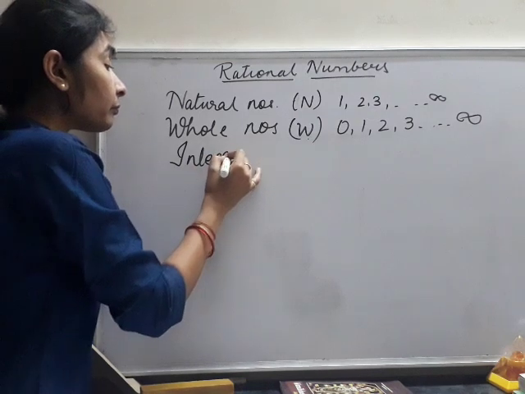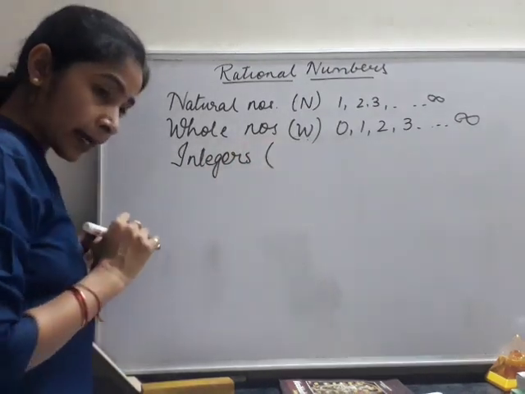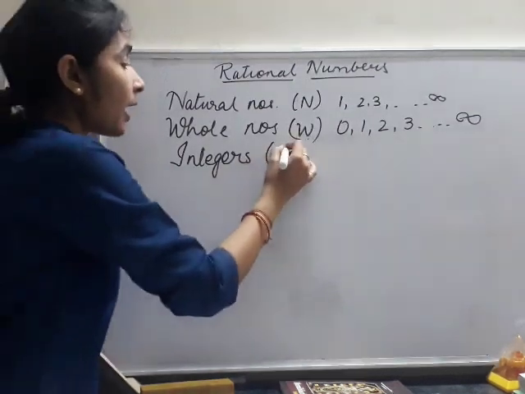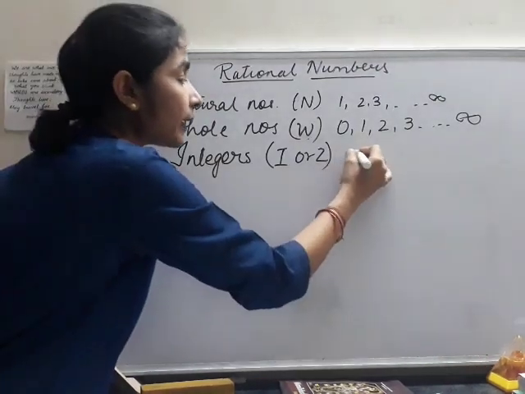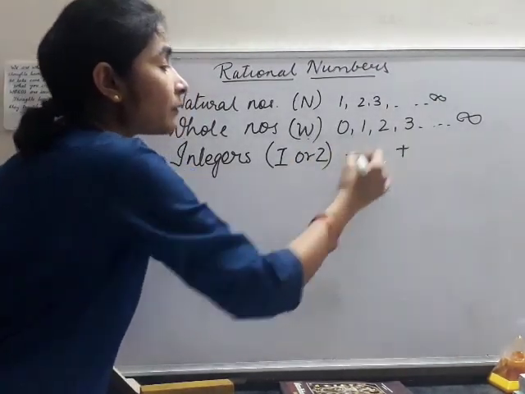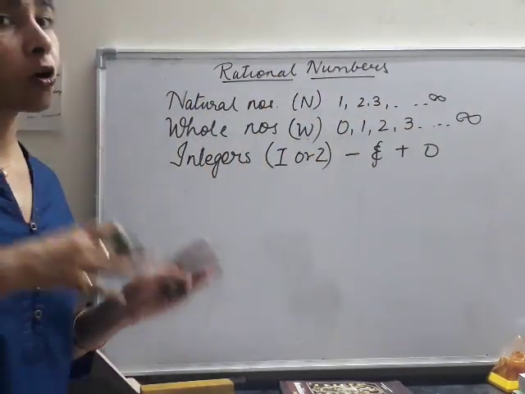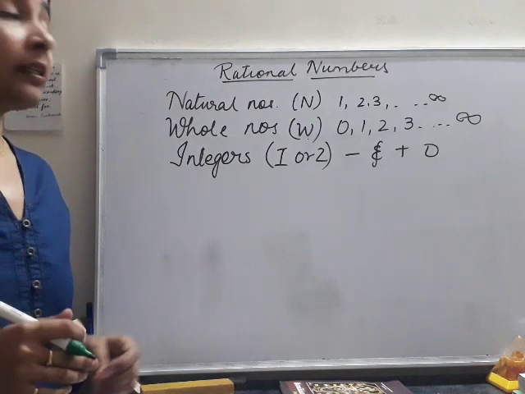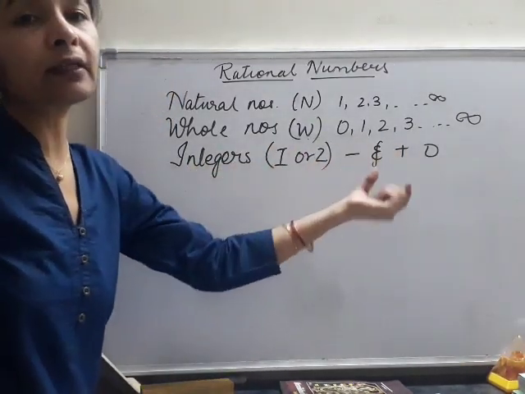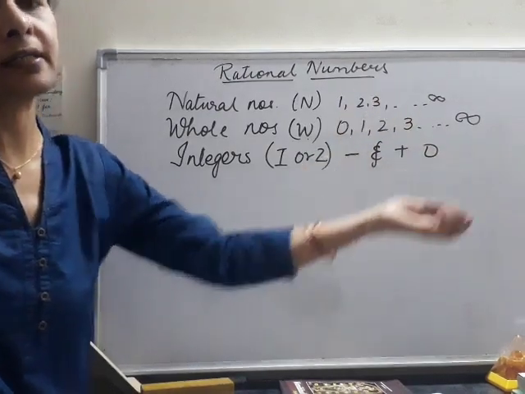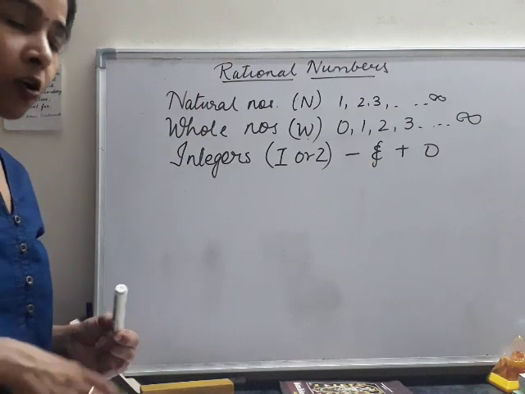Integers are the category of numbers which are denoted by either I or Z, and they include all the negative numbers, all the positive numbers as well as 0. 0 is neither positive nor negative. That is why we separately tell that in the category of integers we include the negative and positive numbers as well as the 0.